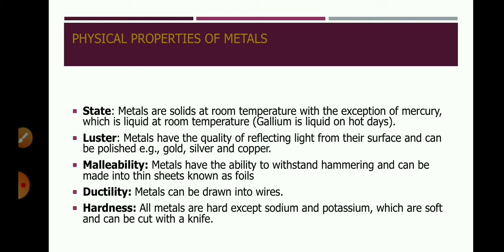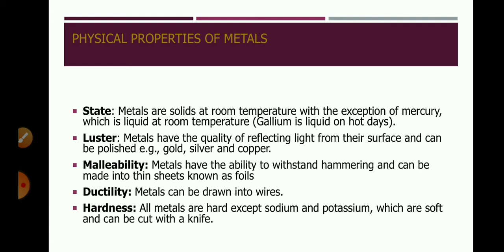But here the exception is what? Sodium, potassium and lithium. These are very soft metals. We can say that these all are what? Alkali metals. So we can say that alkali metals are soft and we can cut them into pieces with knives. They are soft like paneer. So these three metals are very soft. They are not hard. Also, as I told, zinc metal is not so hard.